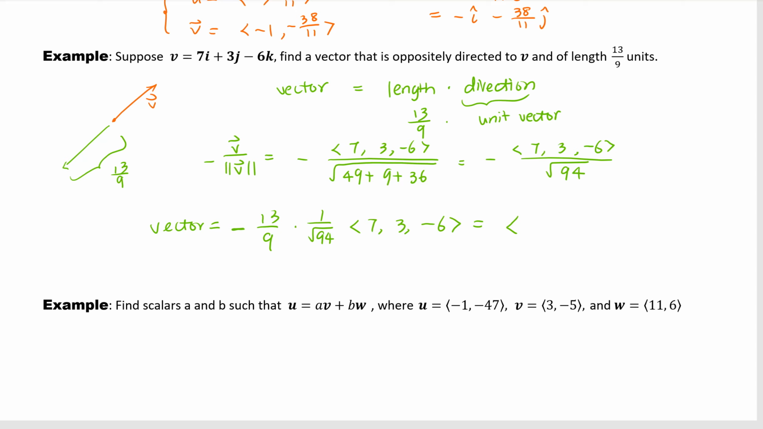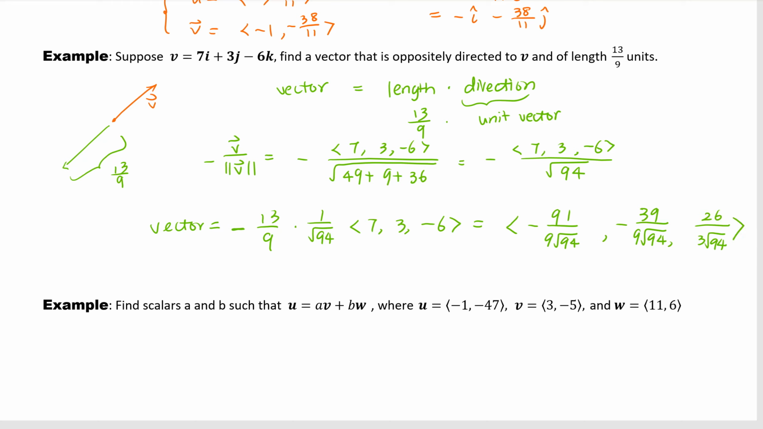So 7 times 13 is 91. So 91/9 is square root of 94. Second coordinates, 3 times 13 is 39. 9 is square root of 94. Last coordinates, minus become plus. And so 6 and 9, we can cancel the 3. So we have 3 square root of 94, and then we get 2 on top of it. So 2 times 13 is 26.